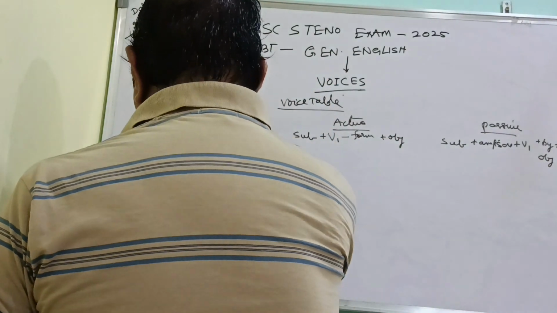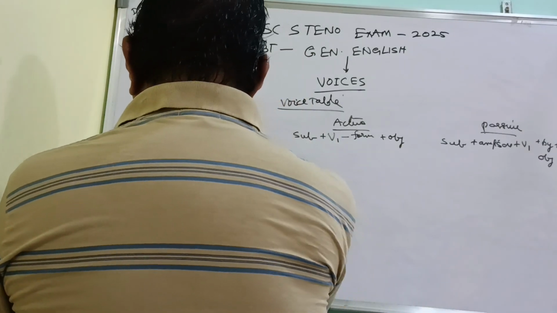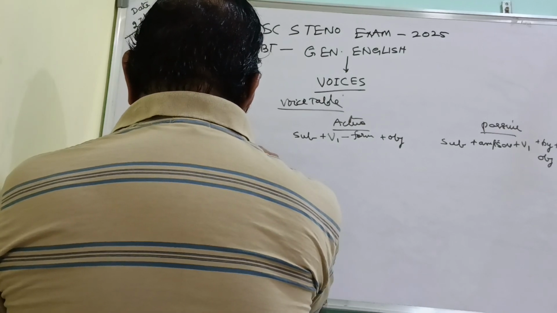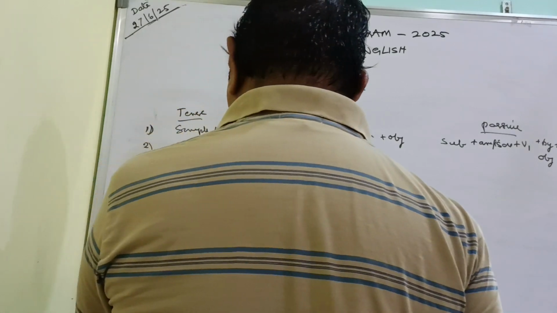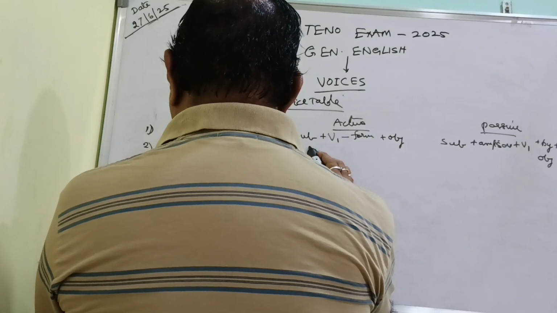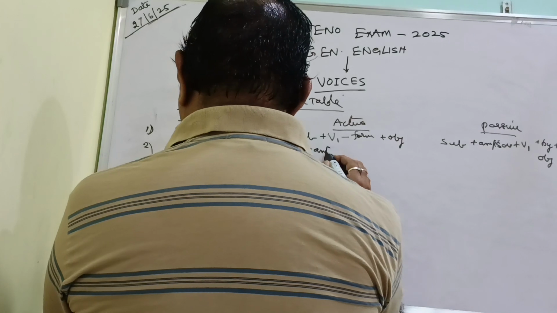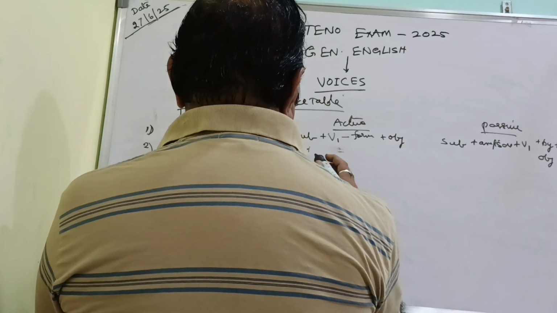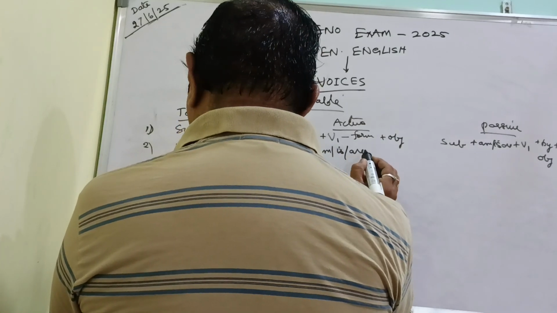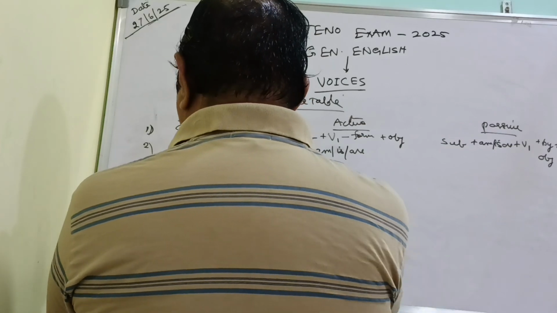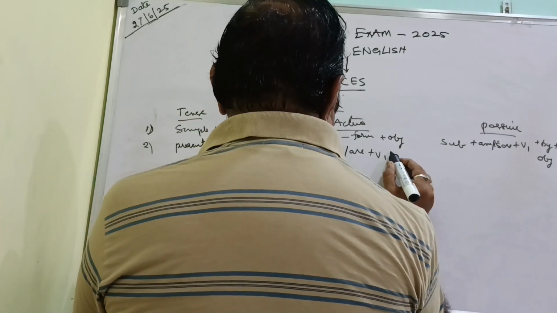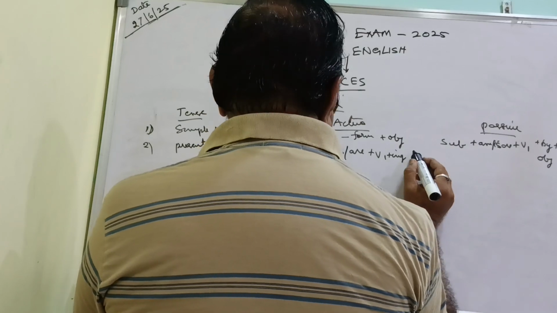The same way, present continuous tense. The structure of active voice will be subject plus am, is, are, any one of the be forms, then verb plus ing form, plus object.